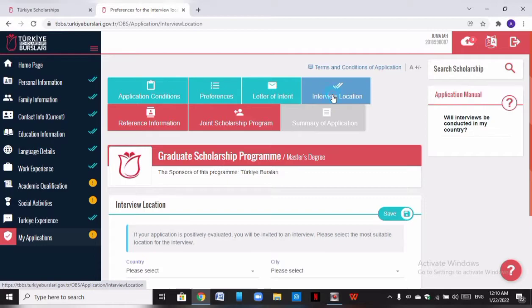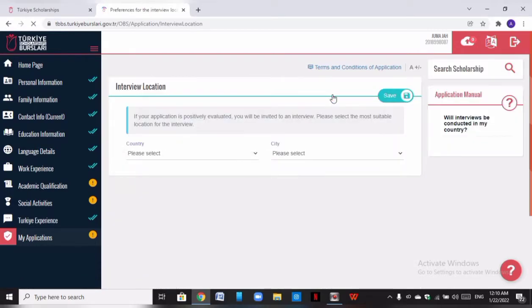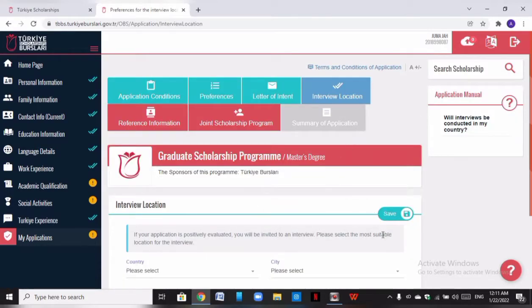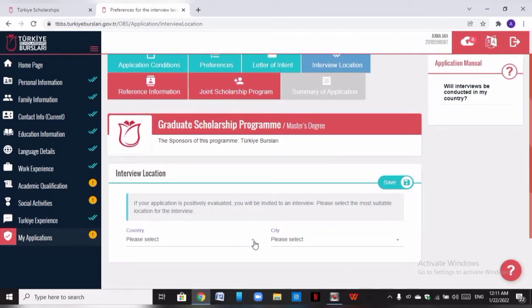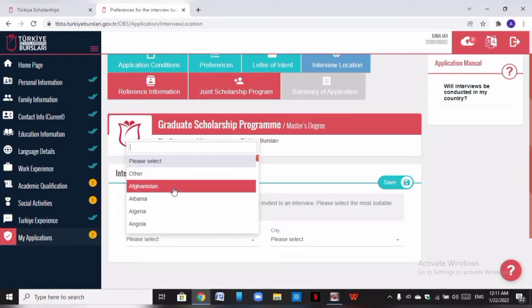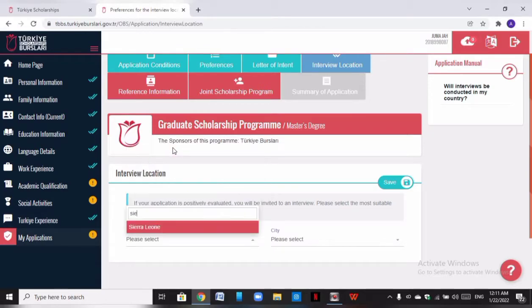So the interview location, click on it. Where do you want to be interviewed? So you choose a country. If you're from Afghanistan, you choose it. If you're from Sierra Leone or any other country, you just type the name of the country. It will come up. Sierra Leone.